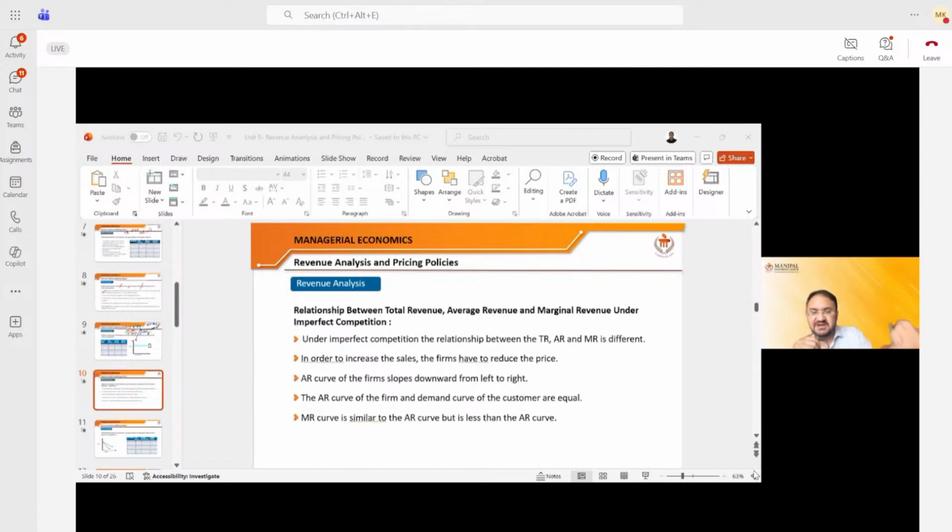You are selling one, total revenue will be one multiplied by 8, so 8. 8 multiplied by 2, 16. So since you sell more, total revenue will be increasing, right? There is no doubt in that.